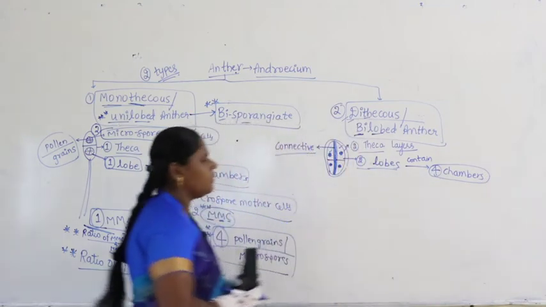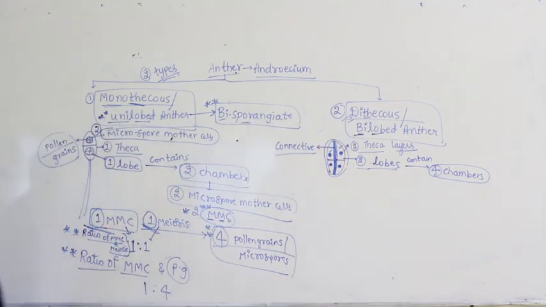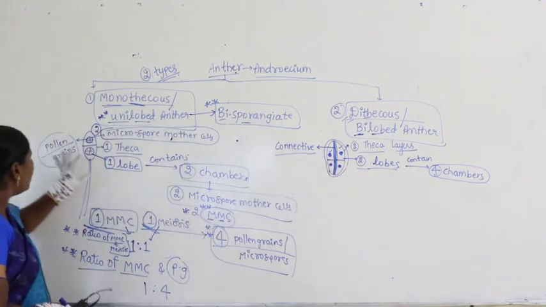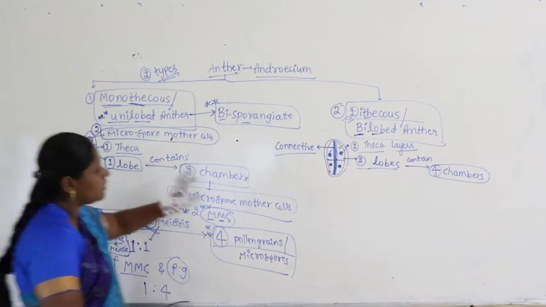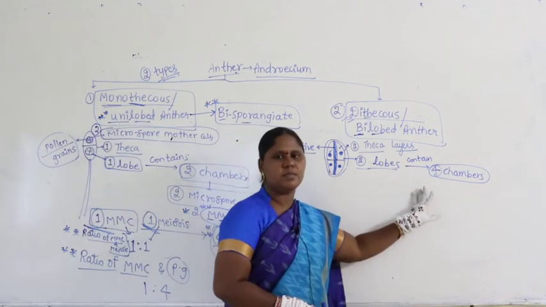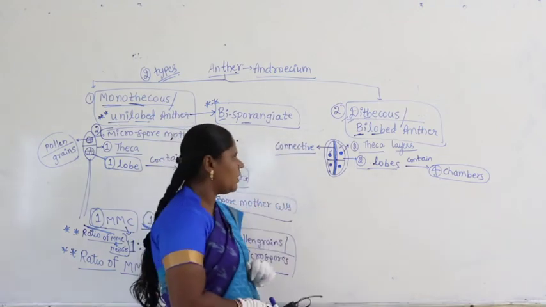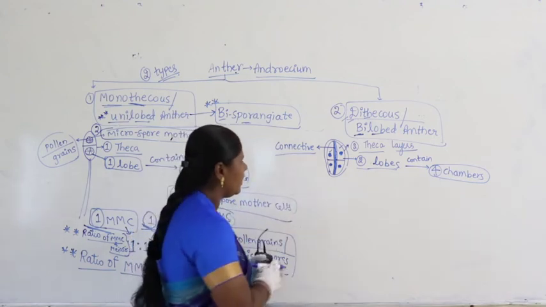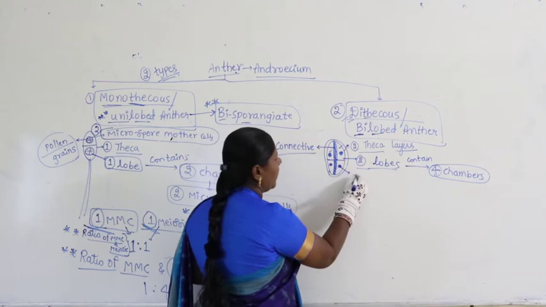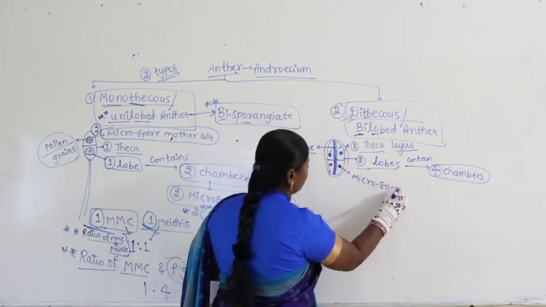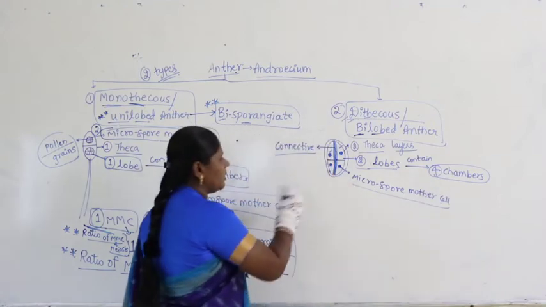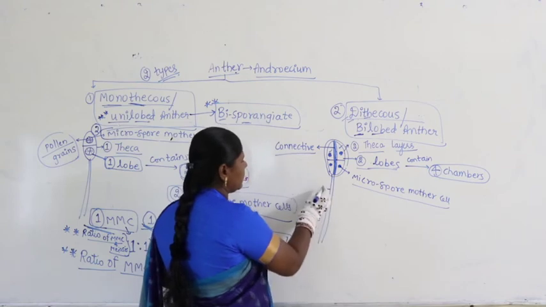2 lobes contain how many chambers? Altogether we find 4 chambers. Why are we writing 4 chambers in this case? Because here one lobe contains 2 chambers. Altogether 2 lobes contain 4 chambers, meaning one lobe has 2 chambers. Now when you say 4 chambers, in each chamber how many microspore mother cells are there? In each chamber we find 1 microspore mother cell. So here we are discussing 1 microspore mother cell. Now how many chambers are there? There are 4 chambers. Of course, in the lower part if you can see, this is a stalk.